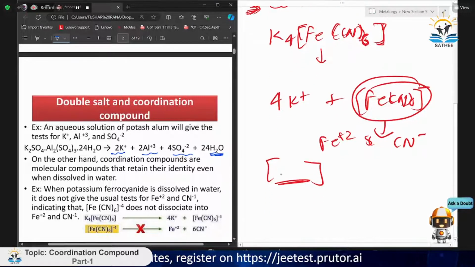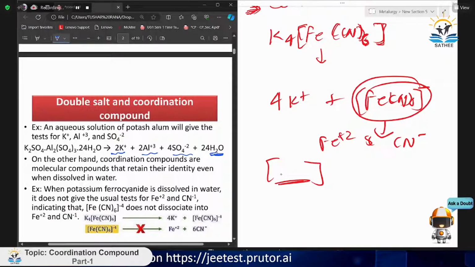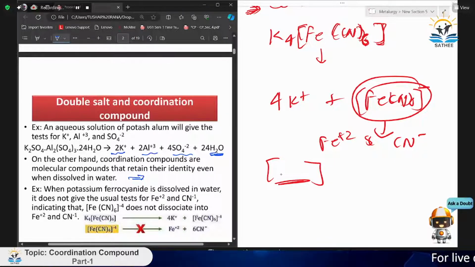Now, on the other hand, coordination compounds are molecular compounds that retain their identity even when dissolved in water. So it is saying that coordination compounds are molecular compounds that retain their identity. On dissolving in water, they retain the same identity as in the previous compounds.